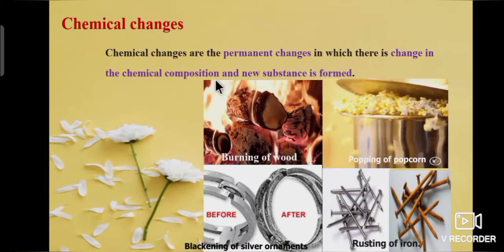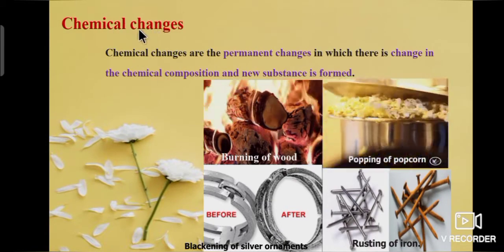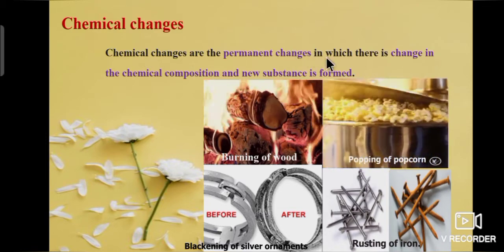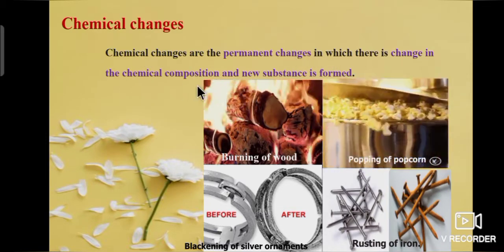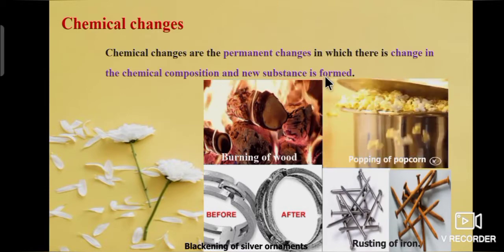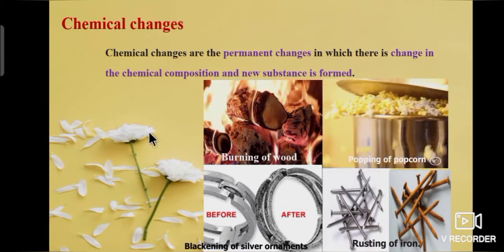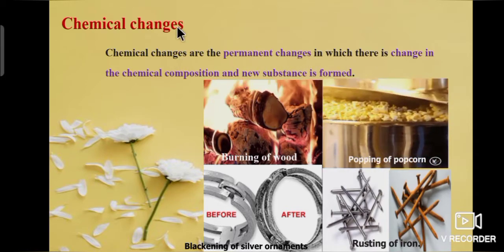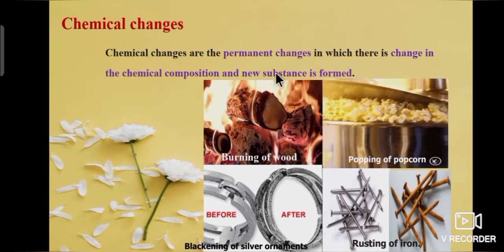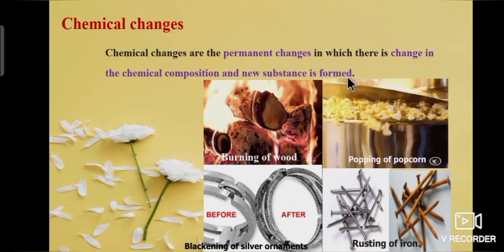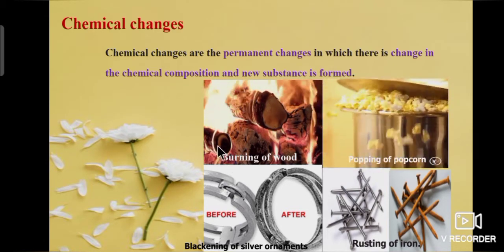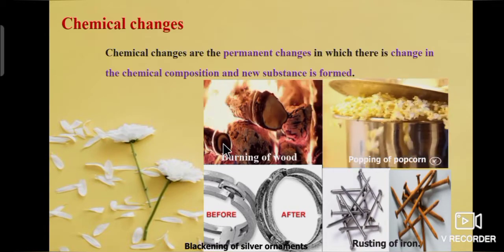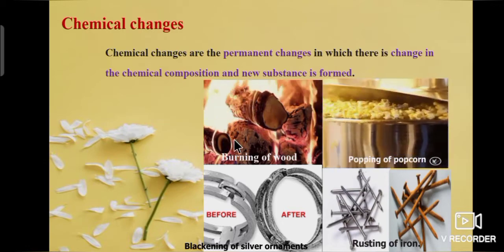Now, we are going to learn about chemical changes. What is chemical change? Chemical changes are the permanent changes in which there is change in the chemical composition and a new substance is formed. For example, burning of wood. After the burning, we get the new substance ash. We are not able to get the initial substance wood.